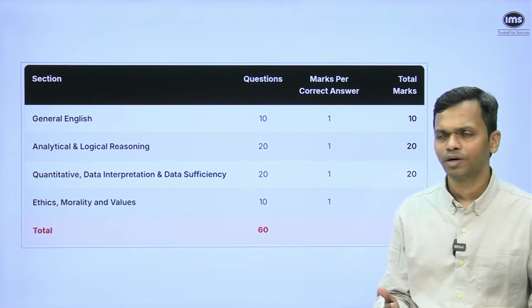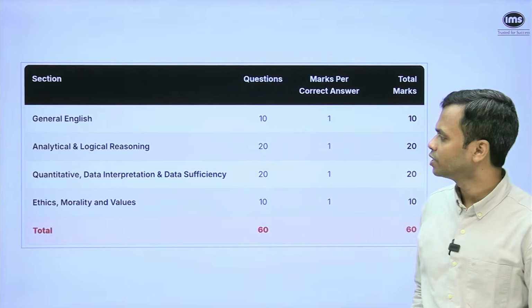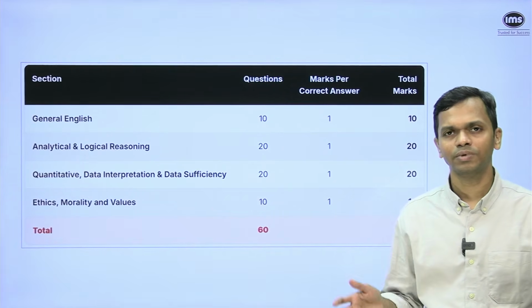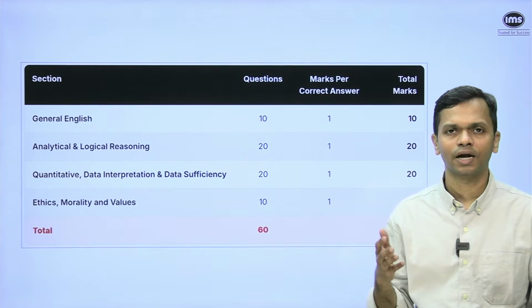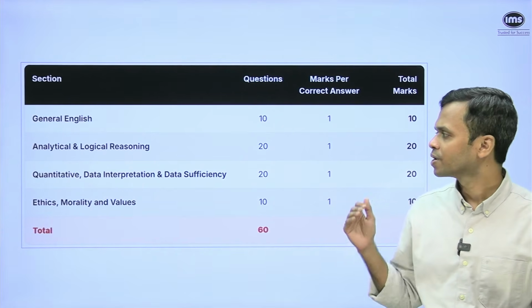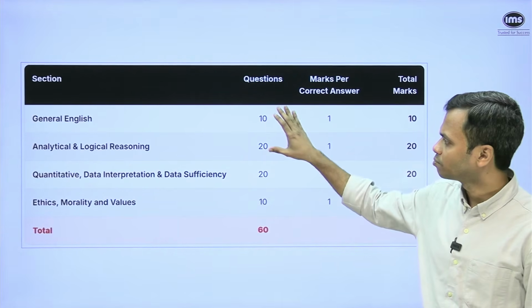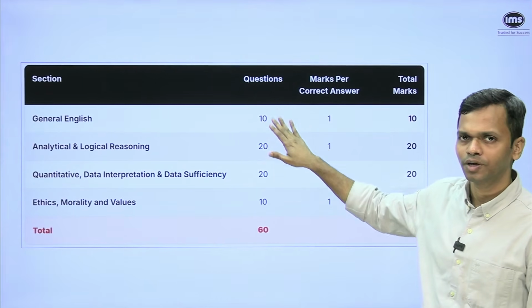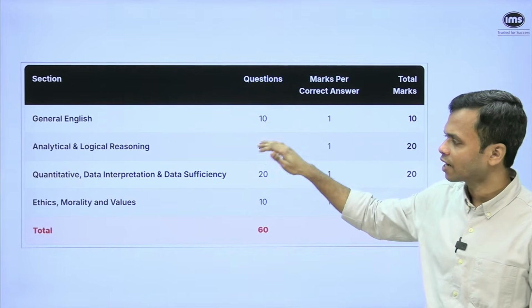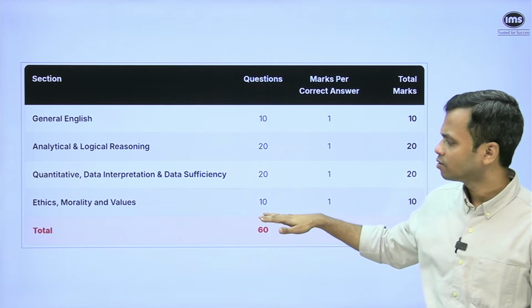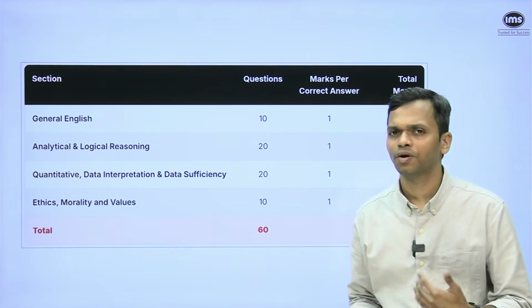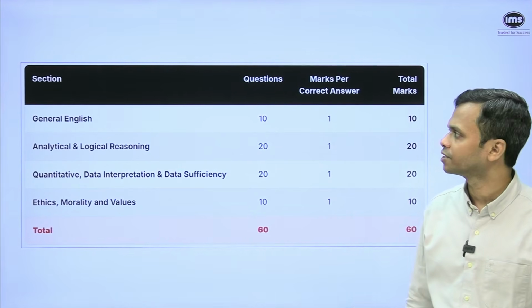Most of you know it already, but let me just quickly take you through it. So there's a new section that has been added this year. The test overall remains the same in terms of the time limit and the marks, etc. But a new section is there. Two other sections see a reduction of 5 questions each, general English and the logical reasoning section, and a new section, ethics, morality and values. But in the how to crack SNAP video, I've covered all of this in detail. Please have a look at it.